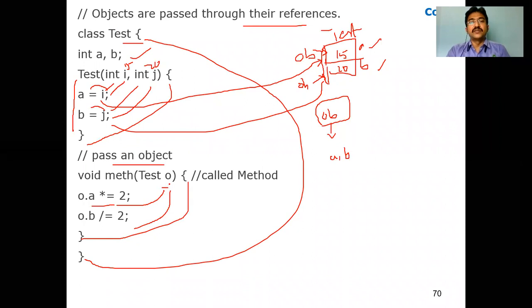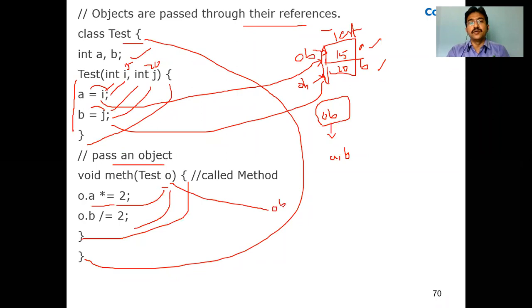Now see what will be there in this o. O means what here? It is ob. Now o dot a means ob dot a only. Ob dot a means what? 15 into 2, equal to 30.